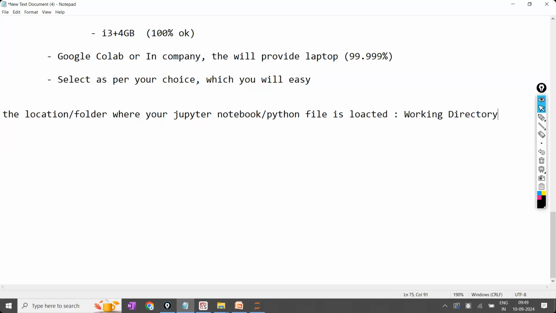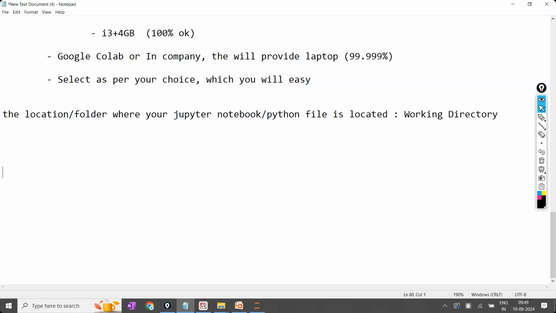Working directory. Now, what is meant by directory? Directory means path or location. Location is called as directory. Working means where you are working, what are the files you are working on, where they are located. Okay, the location or the folder where your Python file is located is called as working directory.